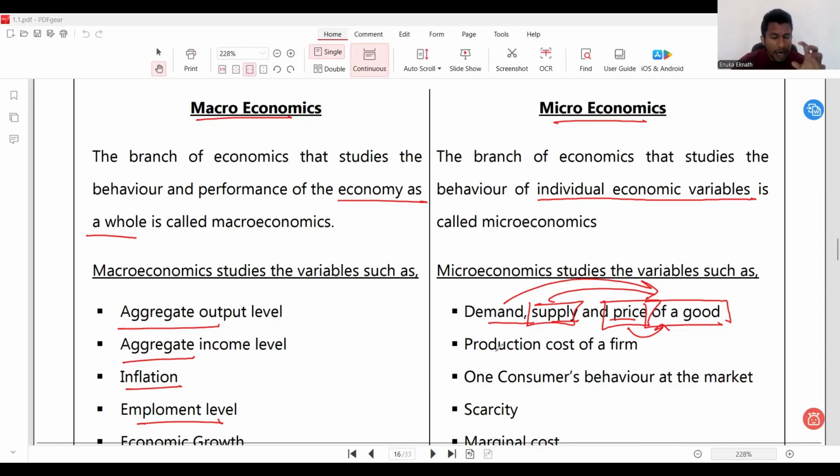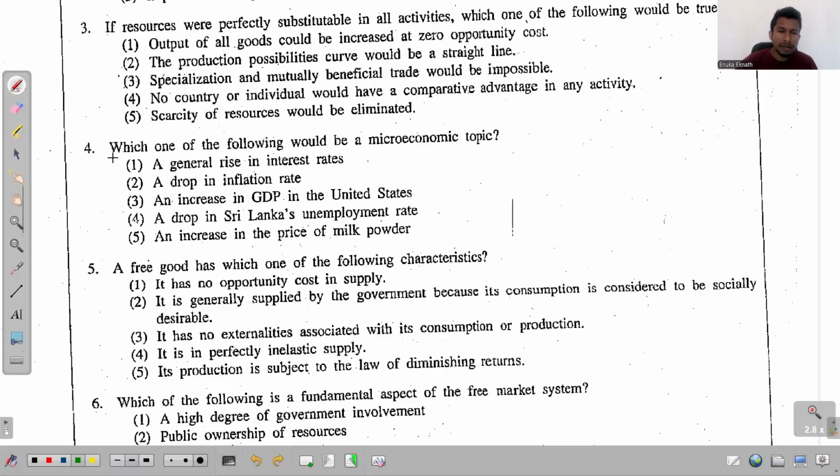If you look at the second one, even in the second one, I'm referring to the production cost of one firm, and this is a firm, one firm, that part communicates the idea of microeconomics. Right? So keeping that in mind, come to question number 4.